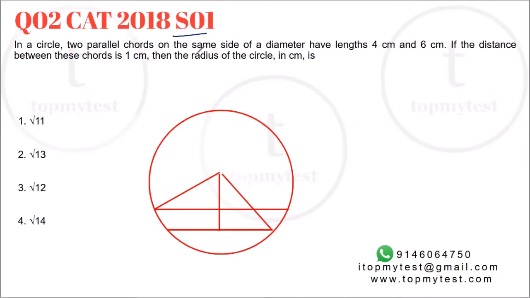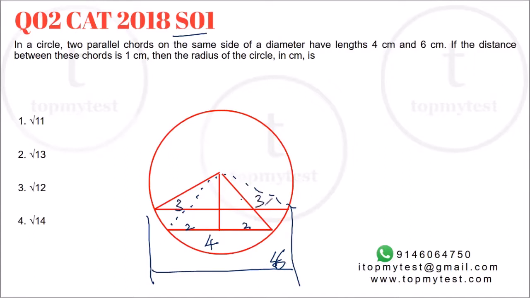Right. So the lengths of the chords are 4 and 6. The one closer will be longer. So this entire portion will be 4, and this will be 6, and this portion will be 4. Now, since it will be an isosceles triangle and the perpendicular will bisect it, this portion will be 2, this portion will be 2. Similarly, this portion will be 3, this portion will be 3.